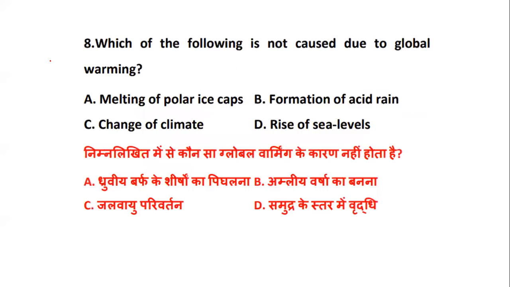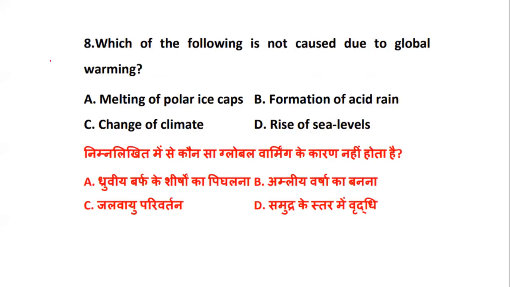Okay, next. Which of the following is not caused due to global warming? They are asking which from the list given below is not a result of global warming: melting of polar ice caps, formation of acid rain, change of climate, or rise of sea levels. Remember to read the question very carefully. Many times it is overlooked. You people overlook the question, and in spite of knowing the answer, you end up with a wrong option.